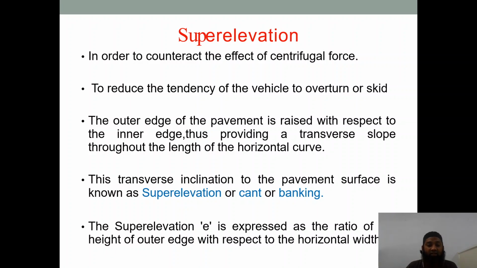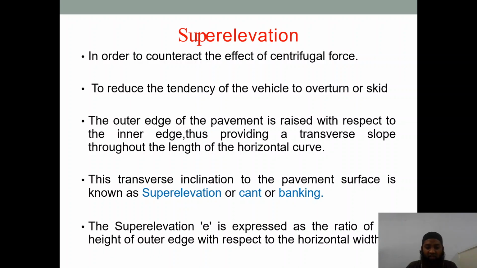Let us understand that the outer edge of the pavement is raised with respect to the inner edge, thus providing a transverse slope throughout the length of the horizontal curve. Just imagine it becomes a triangle pattern from the bottom. We'll see the figures, and you can understand it very clearly. The outer edge is raised slowly and the inner edge is kept at that point only. The outer edge is raised so that the centrifugal force which is generated is reduced.